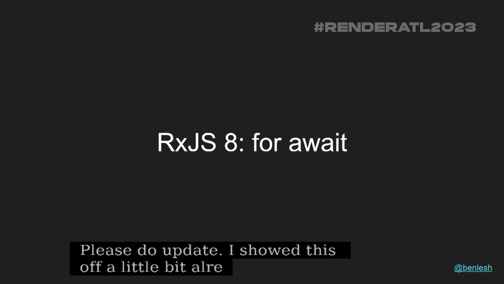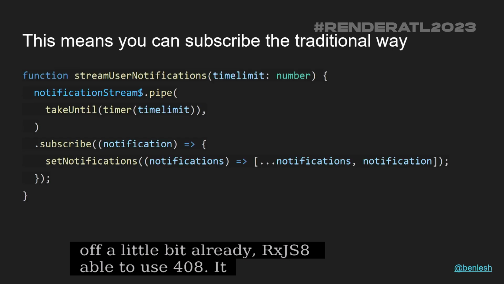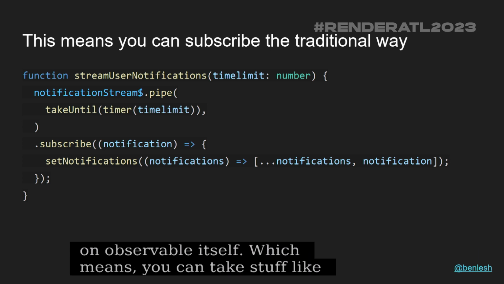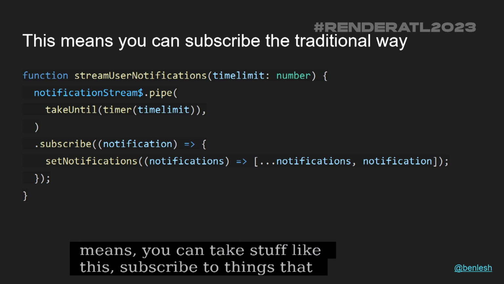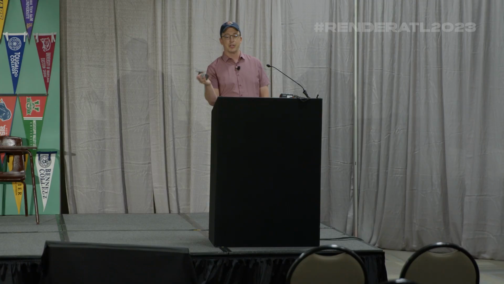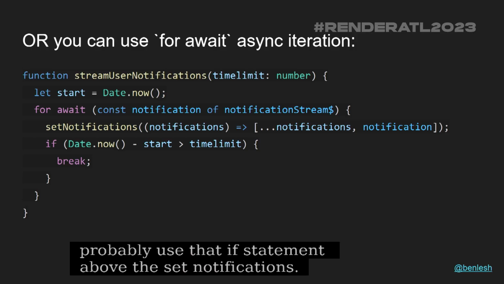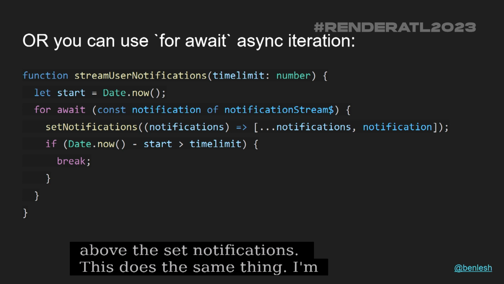And I showed this off a little bit already. RxJS 8 makes observables able to use for await. It actually implements symbol async iterator on observable itself, which means that you can take stuff like this. You can still subscribe to things the traditional way, where you say, here's my notification stream, take them until some timer goes or whatever, and update notifications. Or you could write code that does roughly the same thing. I should probably move that if statement above the set notifications, but this does the same thing.